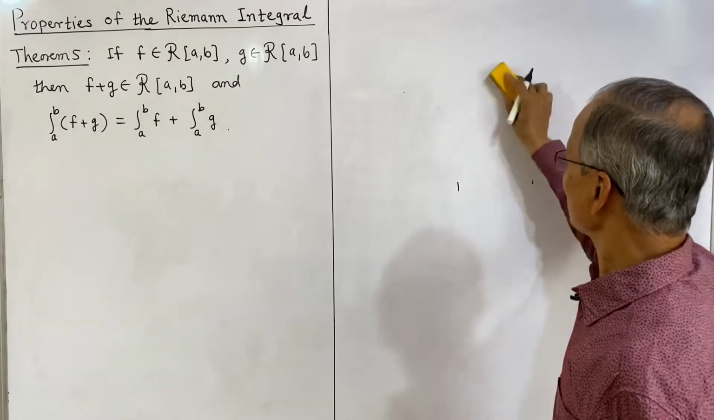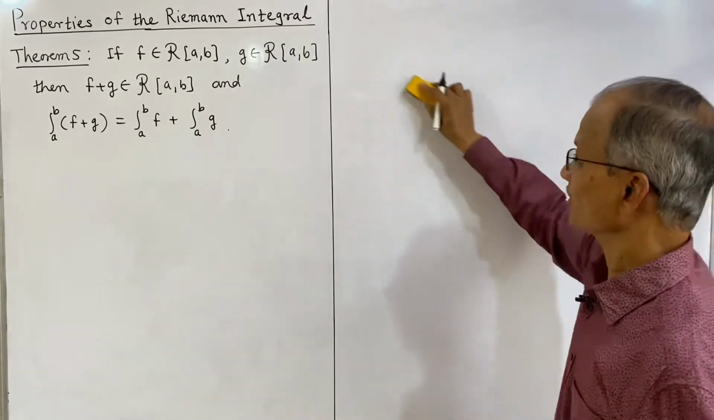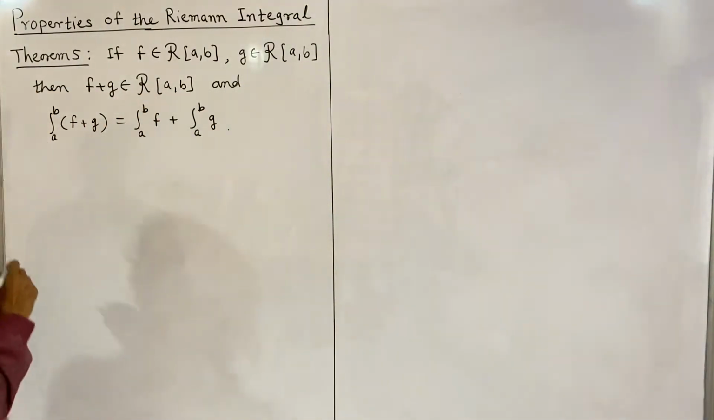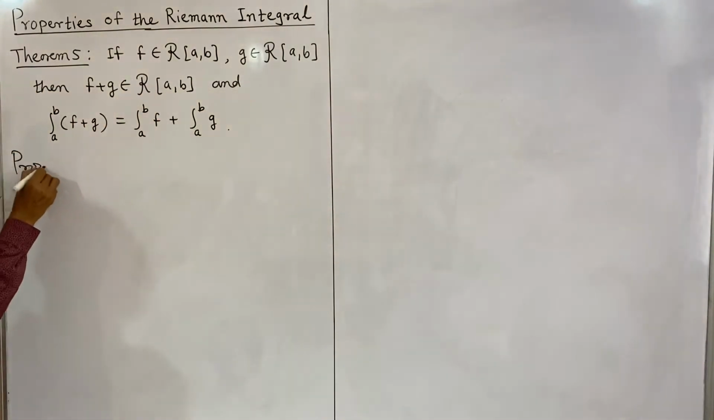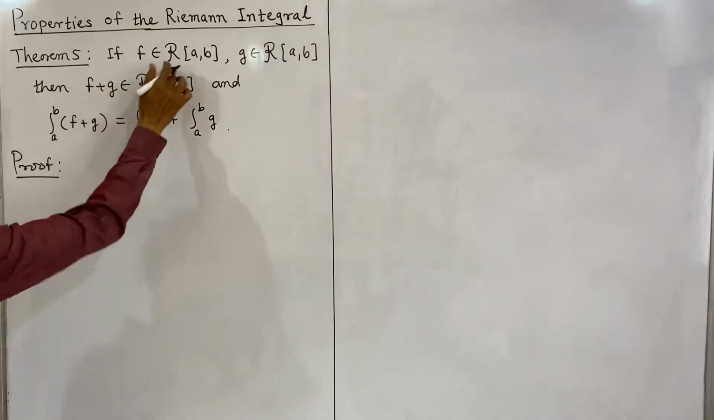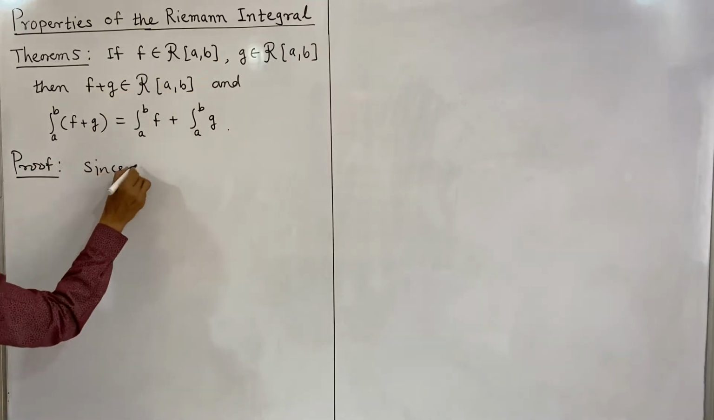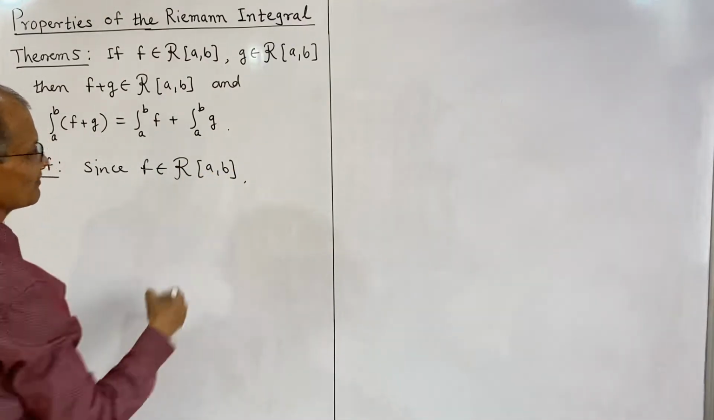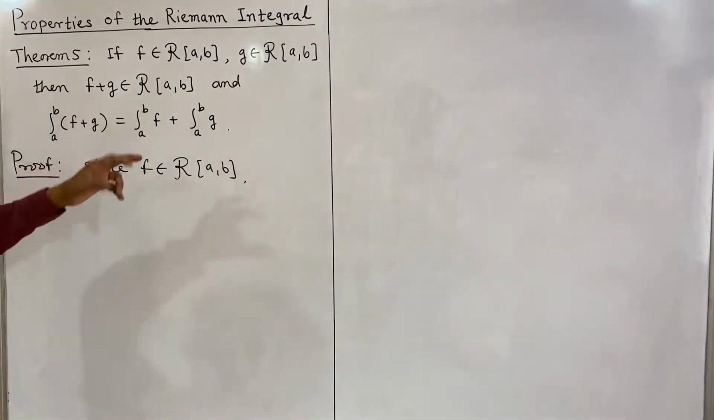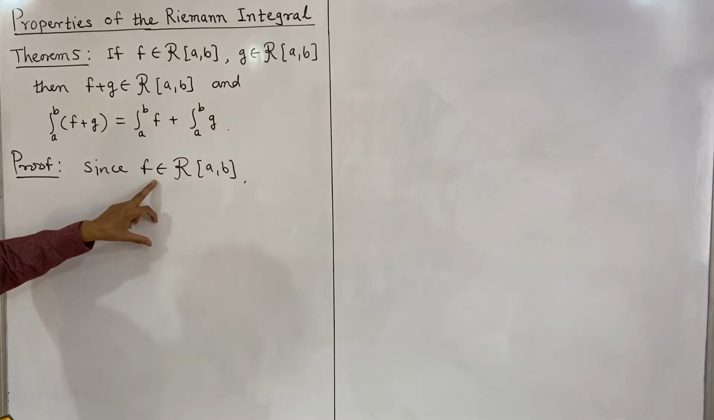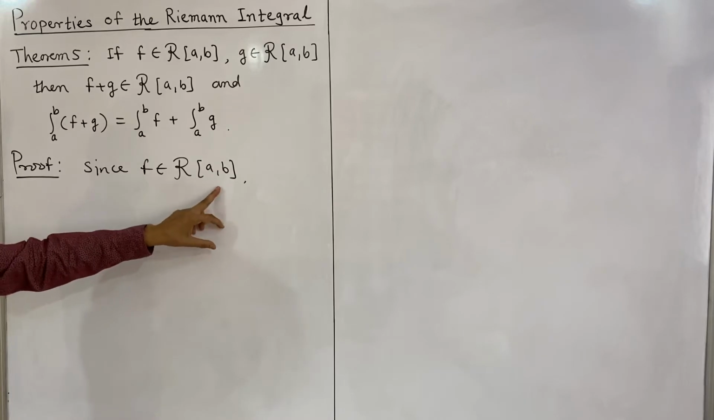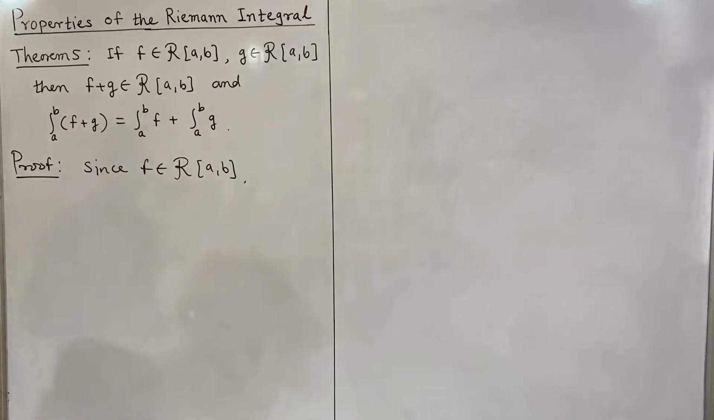But we have to prove this property using the definition of Riemann integral. First we shall prove that f plus g is Riemann integrable. We shall start the proof: since f is Riemann integrable on the closed bounded interval [a, b], that means by the existence theorem of Riemann integrable functions, f is continuous at almost every point in the closed interval [a, b].